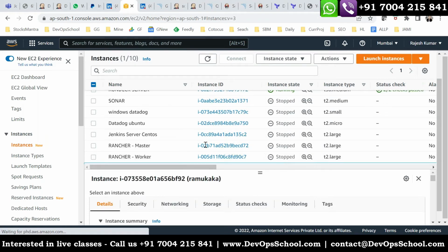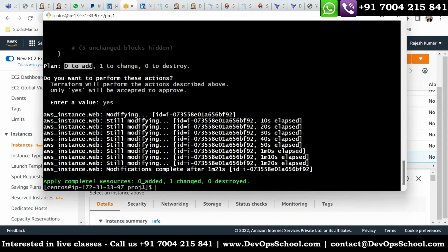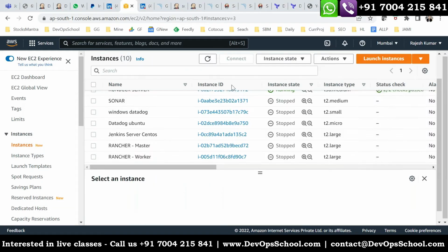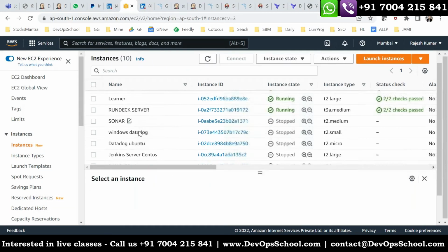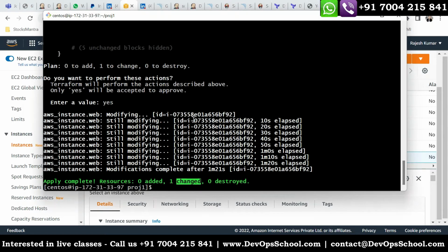And here still pending. So it will be done. I know that you can stop and change the type. That's possible, and that's what Terraform has done. And now it has been done. You see that one change has happened. Now refresh it and see that Ramu Kaka now it's running. Are you able to see that?